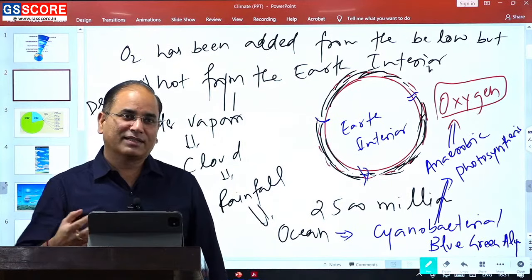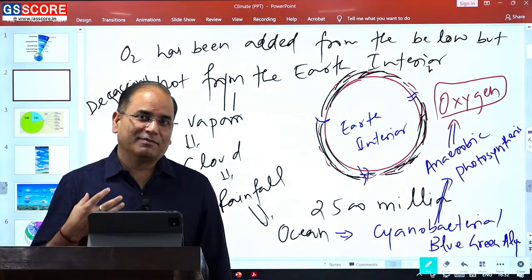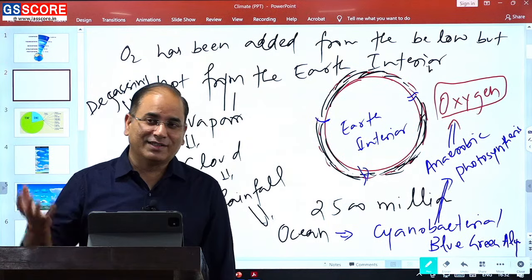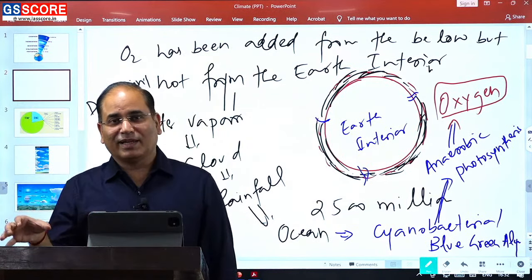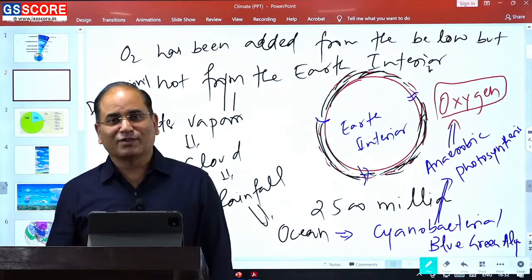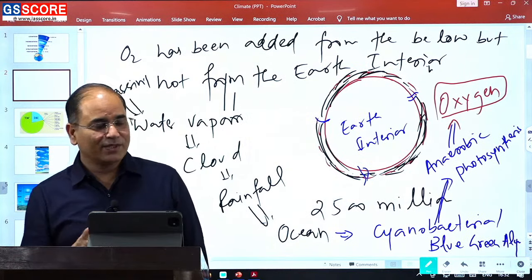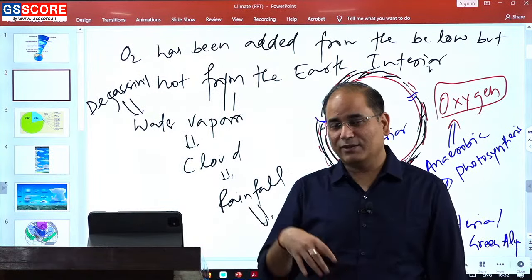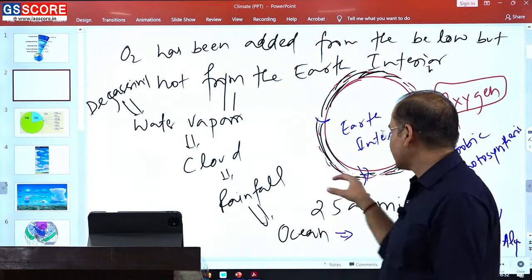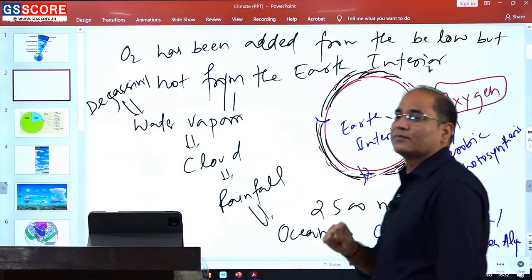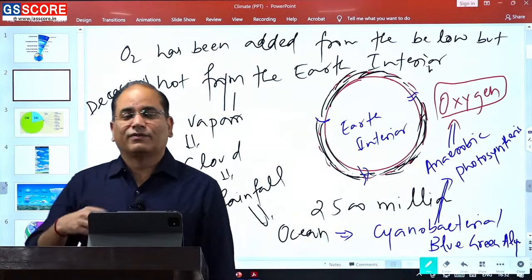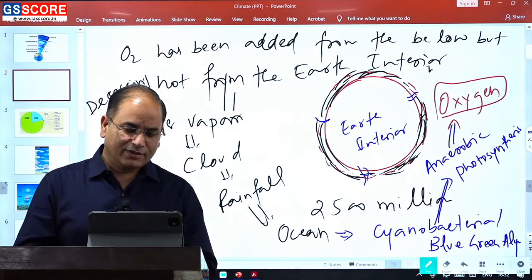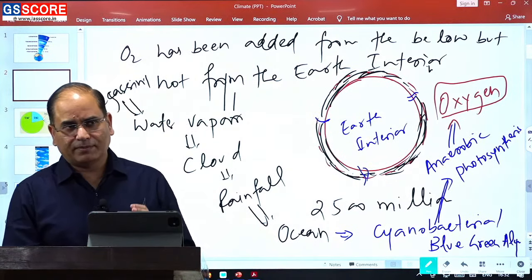Sometimes in this evolution, the doubt is whether oxygen was present earlier and then the living arrived, or the living arrived without oxygen. You should have clarity and not have any doubt that oxygen was added later on. First you had a single-celled organism, cyanobacteria, that came into existence in the ocean, and they carried out the process of photosynthesis, through which oxygen was added. In fact, this has also been asked as a question. This question has been asked before, where they asked something like